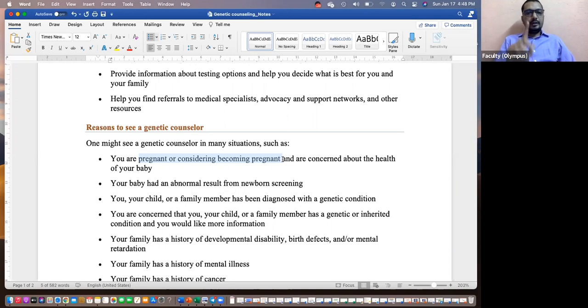If someone is pregnant or is planning to become pregnant, they may seek help from a genetic counselor if there are some abnormal indications in the family. They want to know whether they have any problem, whether their children can have any problem. What is the genetic problem running in their families?